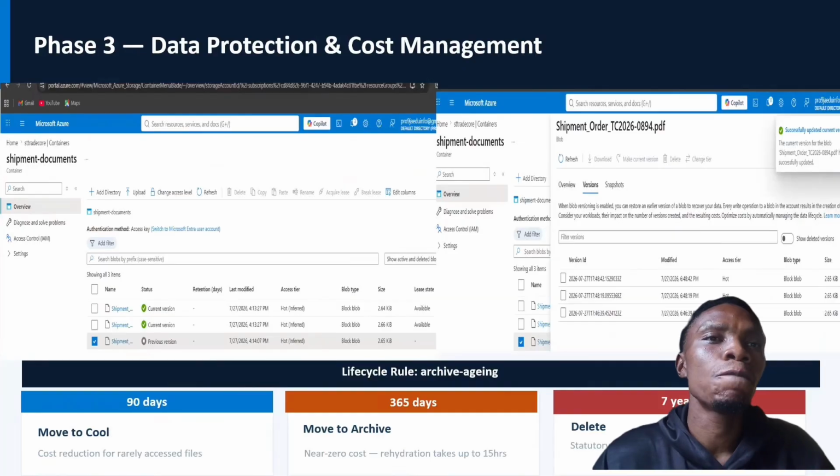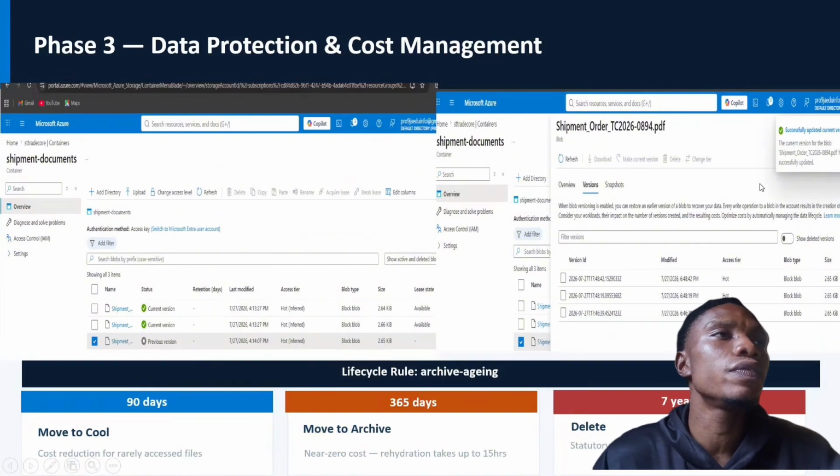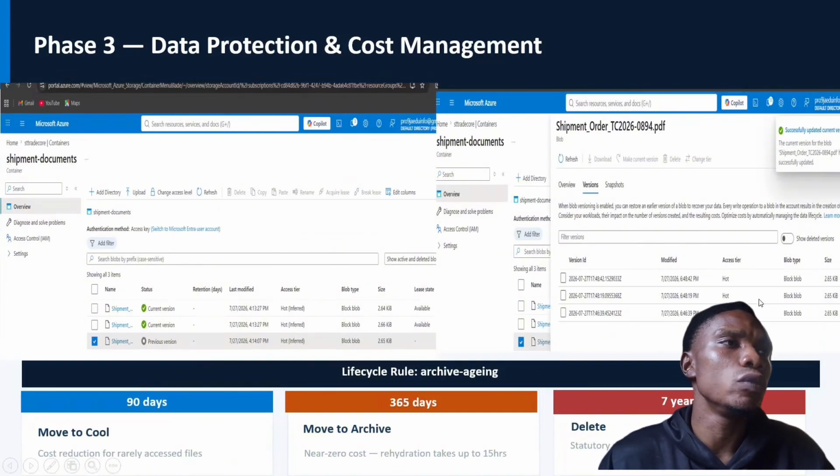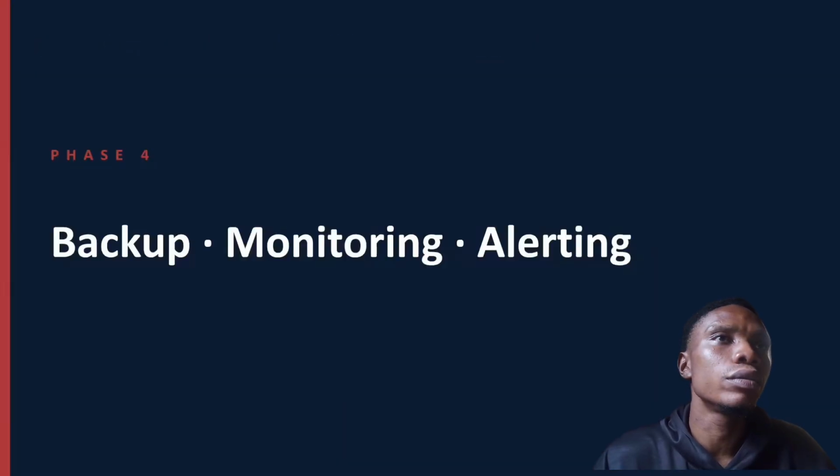Now in this particular phase 3, we added data protection, as it is stated here. Move to cool after 90 days, after 365 days move to archive. If your data is more than 7 years, move to archive. Data protection was also implemented in the sense that if data was deleted, you can always recover it. So now this is the lifecycle JSON code for the storage account.